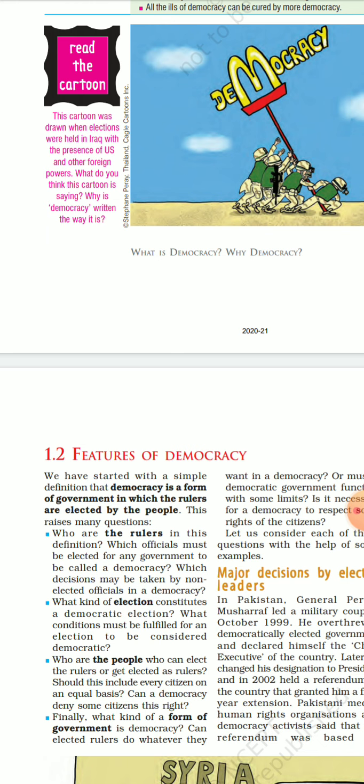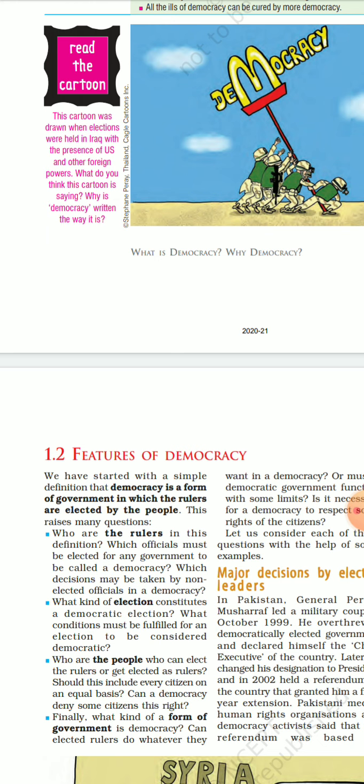Who are the rulers in this definition? Which officials must be elected for any government to be called a democracy? Which decisions may be taken by non-elected officials in a democracy? There are many questions in a democracy. If you ask whether a country or a form of government is democratic or not, the first question is who elects those people? Who are the rulers who are elected, and what is the form of election that takes place, and which officials must be elected for any government?